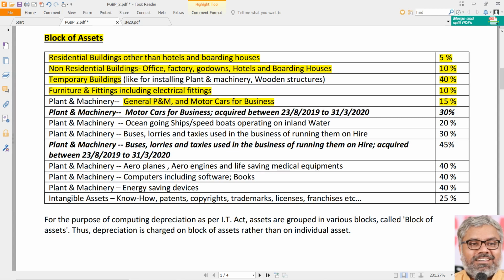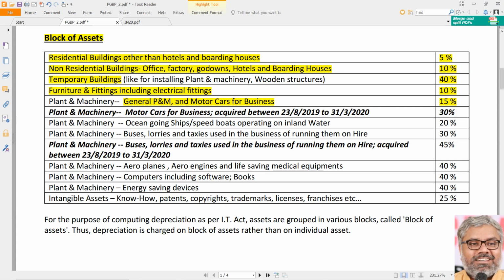That is where common sense once again comes into play. Just building is given. Sir, how would I know whether it is residential or non-residential? It is non-residential. Normally, that is an office building, factory, godown. So 10% is the normal rate when the word buildings is used. If it is residential, special case, 5%. If it is temporary, 40%, special case. Don't assume special cases. Furniture and fittings, 10%, full stop. One category only. Plant and machinery, 15%, that's it, if nothing else is mentioned.